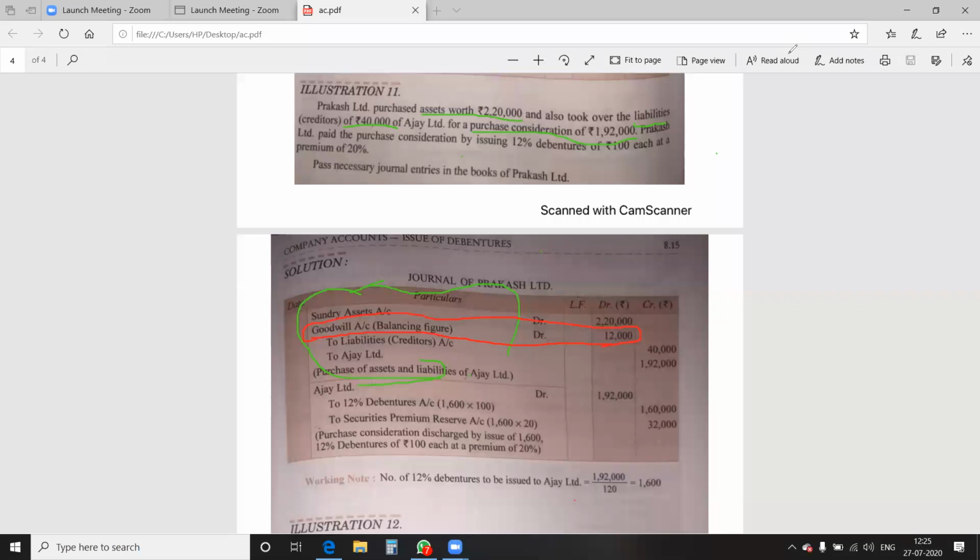So the entry will be vendor account, that is Ajay Limited, debit, to debenture account, to securities premium reserve account. In this way, Ajay Limited will be debited with 1,92,000, and debenture account will be 1,600 debentures of 100 each, and securities premium reserve will be 1,600 into 20, that will be 32,000.